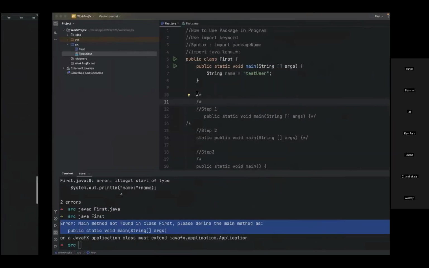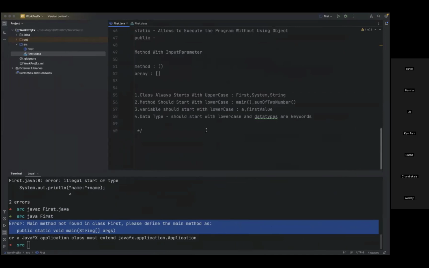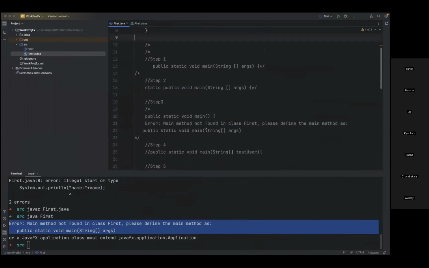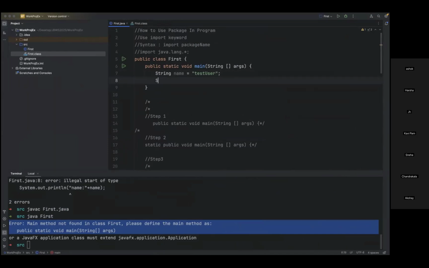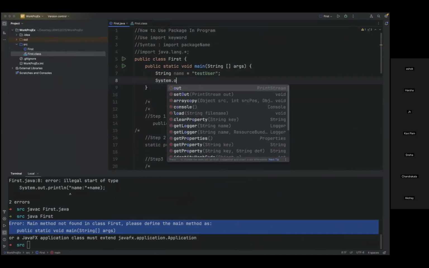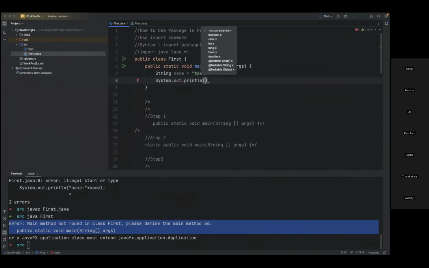Mehboob, you have added plus after the colon in the System.out.println statement, right? Yes. So is it going to add the string and the variable? Is that how we need to follow every time to print a statement? Yes. Otherwise, it will not recognize. If you don't want the plus symbol, as I mentioned, this is the way you need to follow.